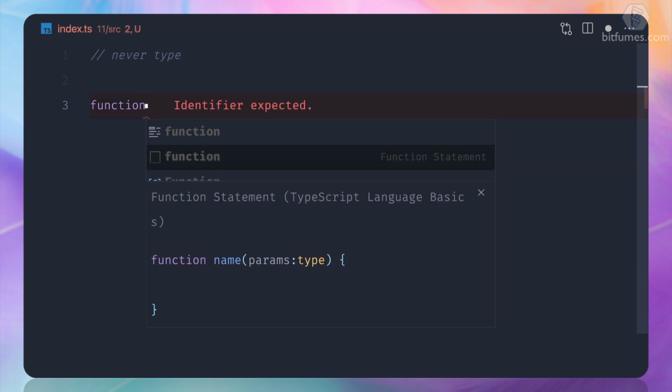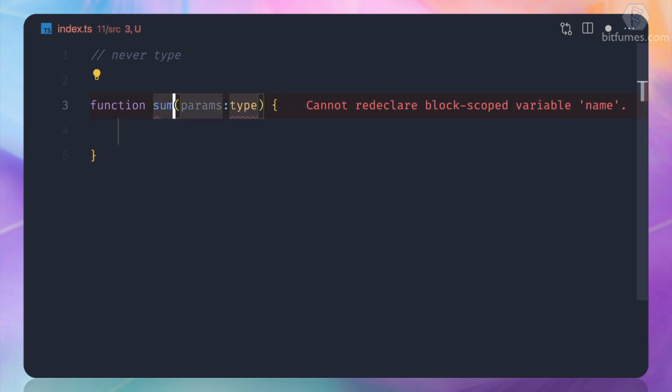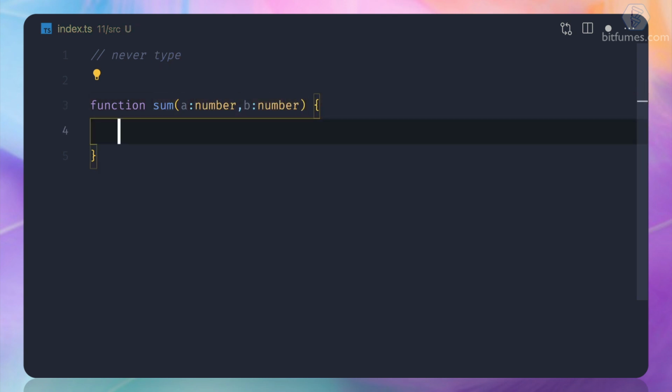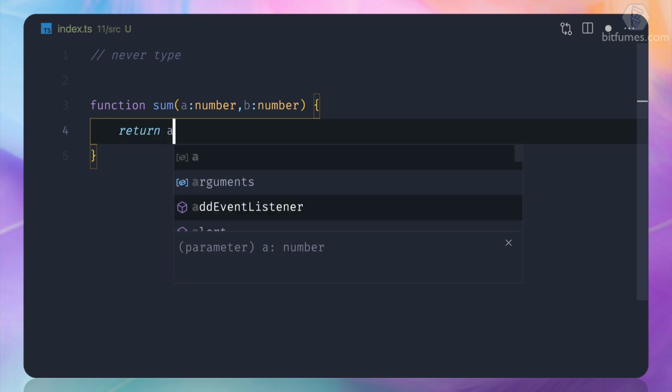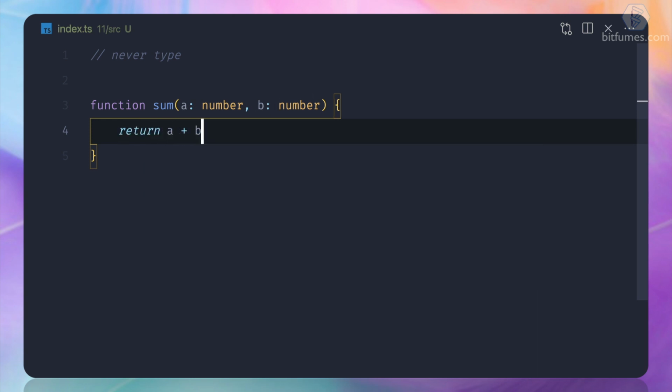First, let's create a function, and the function is sum, which takes a as number, b as number, and it returns a plus b. Okay, so when I hover over this function, what it says, this function returns number. Okay, so this is very important to see that this function is actually returning number.